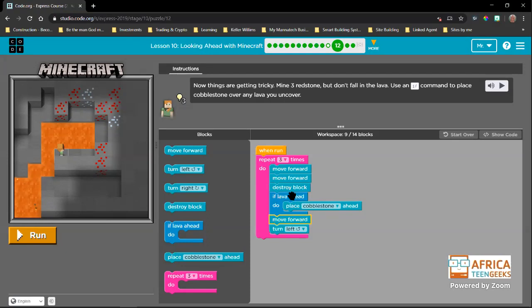It tells us to check for a condition to be true or false. Okay, so in this case, this if conditional is checking whether this is true, then it will do something. If it is false, it's going to not do this and it's going to go on to here. So now we're only going to be placing cobblestone if there is lava. If there is no lava, then we will be carrying on with our sequence. Okay. Now look at that. So now we can see our problem has been solved. There is no lava there, so we're not placing that block of cobblestone.